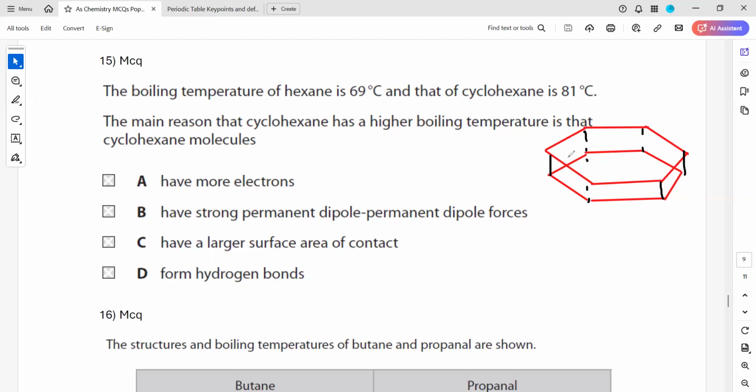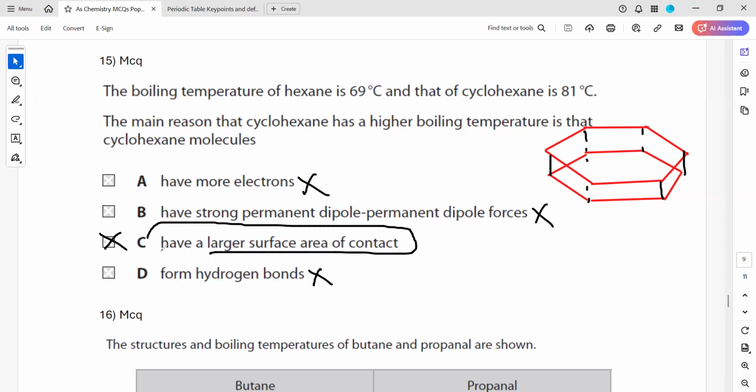That is why the boiling point is higher. So the boiling point depends on the surface area, the number of carbon, and the number of branches as well. So not more electrons, because that is wrong. They don't have a permanent dipole. They don't have hydrogen bonds. So they have a large surface area in contact, which results in a higher boiling point.